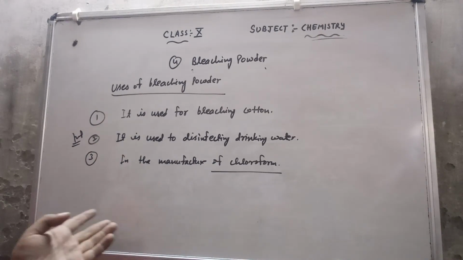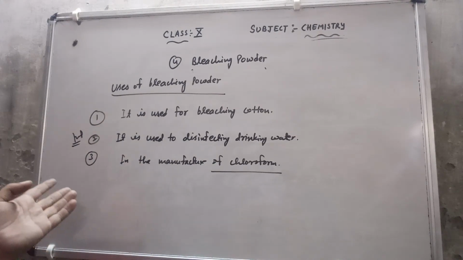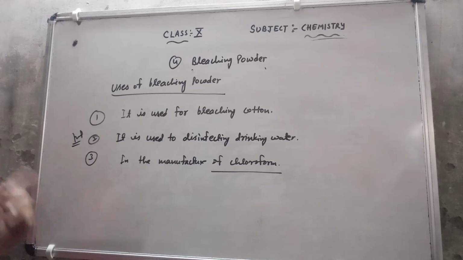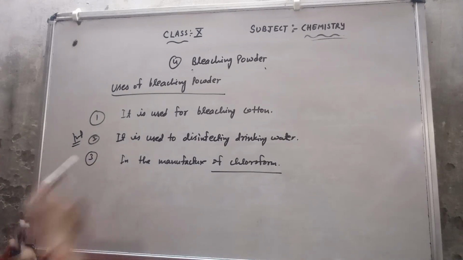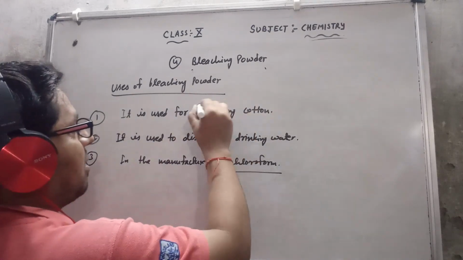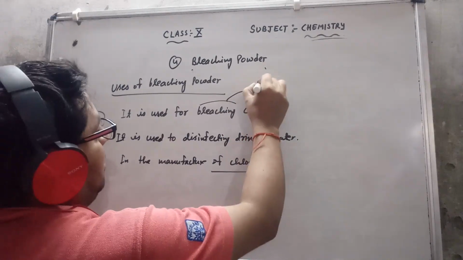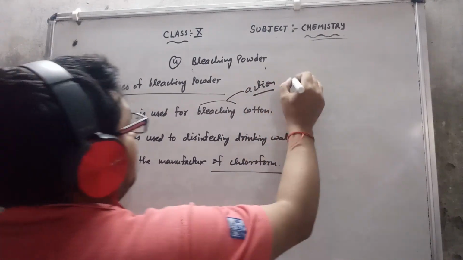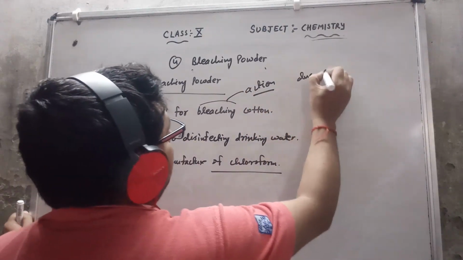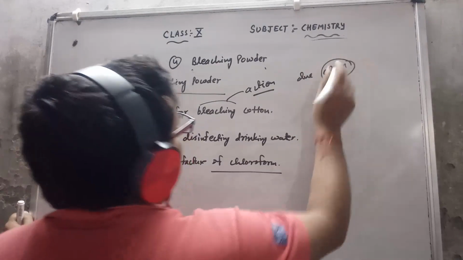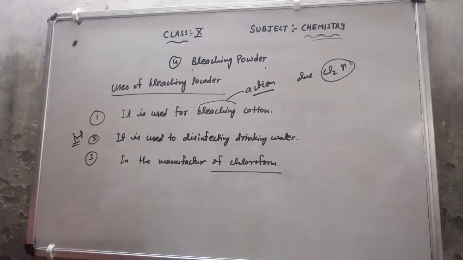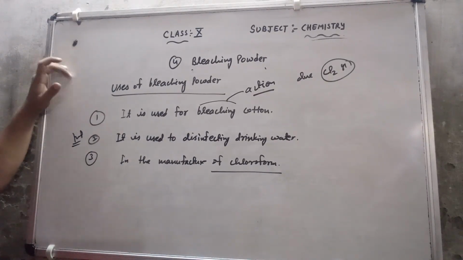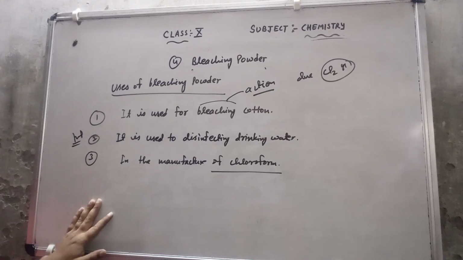The bleaching action of bleaching powder is due to the chlorine gas. Whatever bleaching action is there is due to the release of Cl2 gas. So that is the preparation of bleaching powder, its properties and its uses.